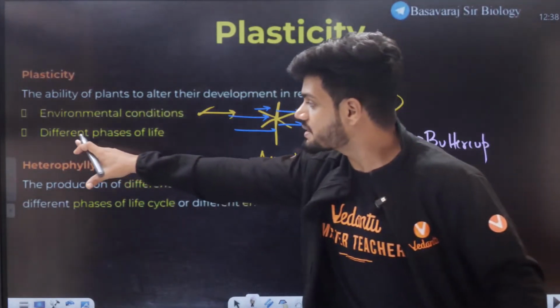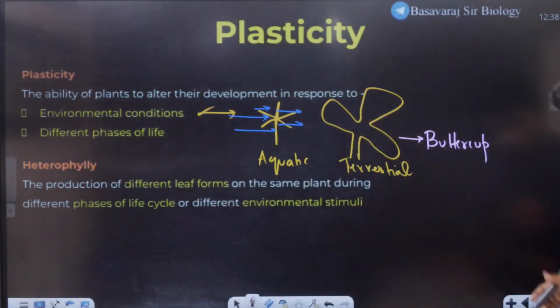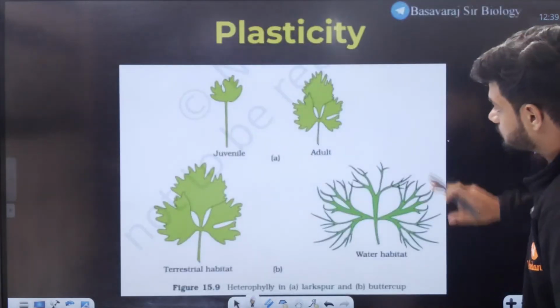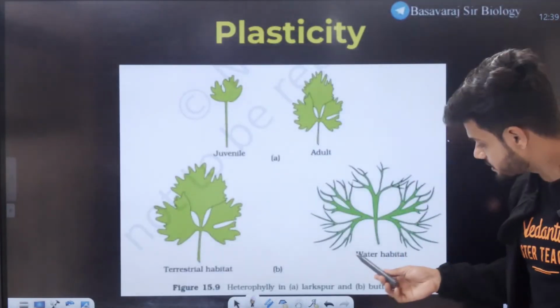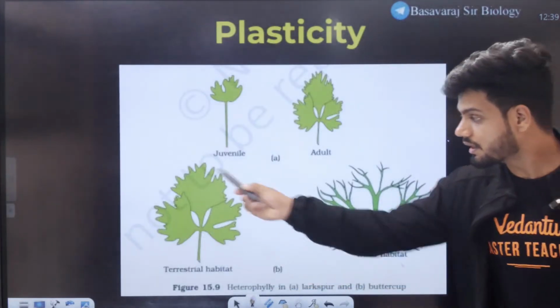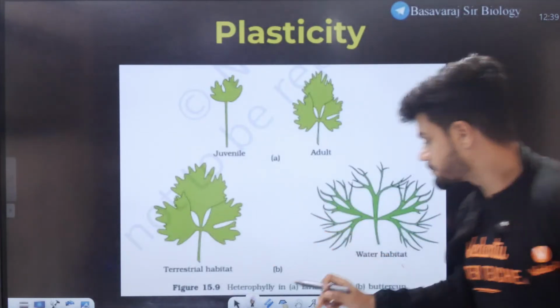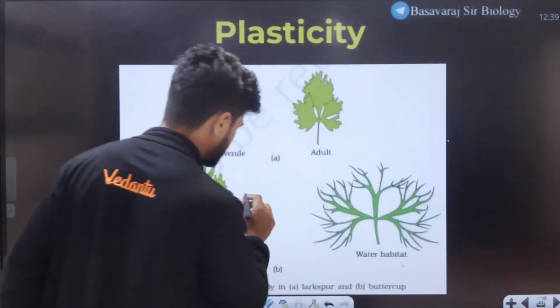Now the other example is different phases of life. Depending upon the phase of the plant, in the adult phase there is one type of leaf, and in the old phase there is a different type of leaf. Let me show you the diagram for that one. It's easy. See here, I told you this one is the water habitat, aquatic, the leaf is different, terrestrial, the leaf is different. Plasticity because of the environment.